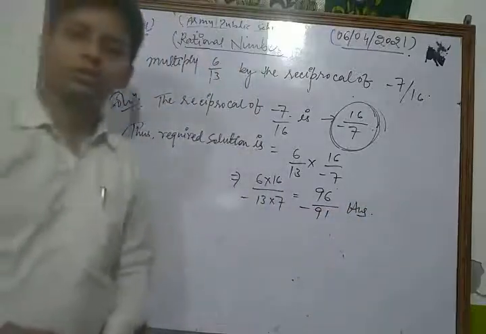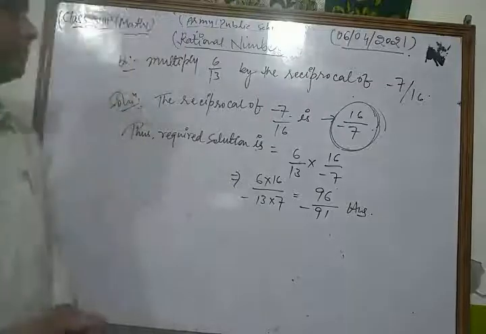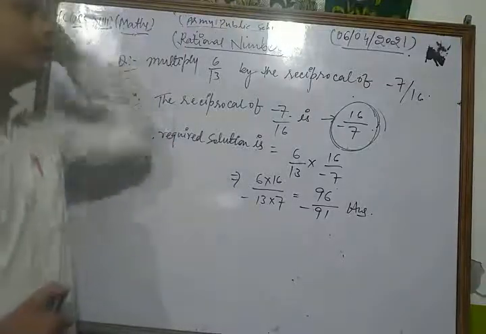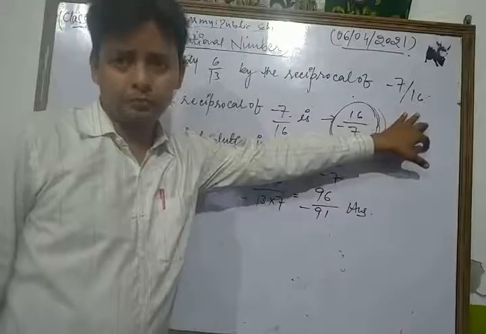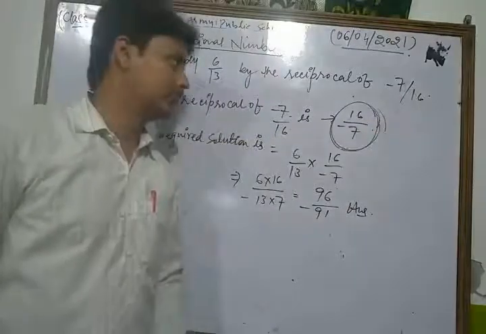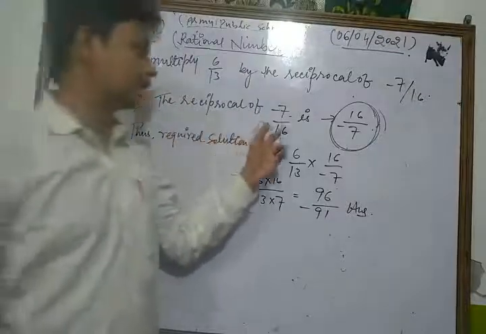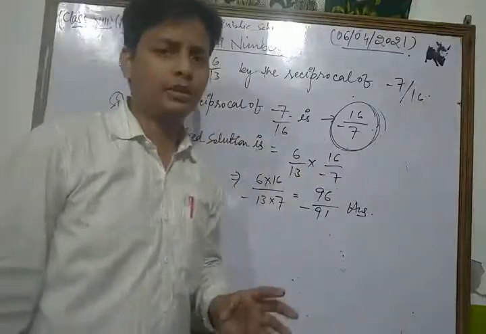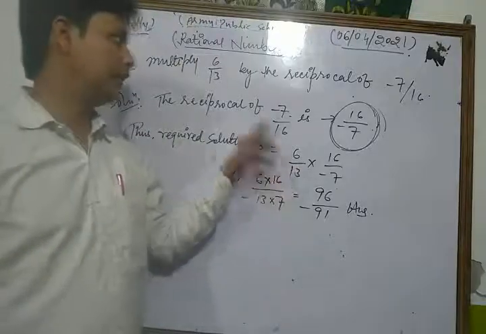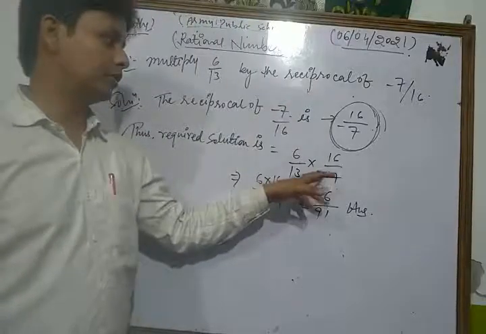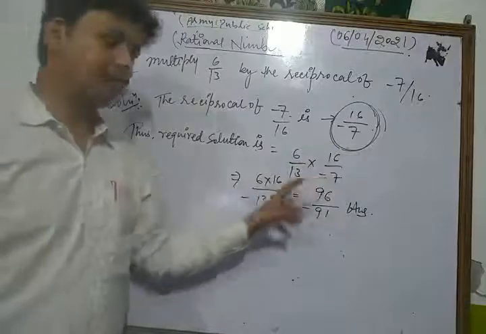Let's see once more. We multiply 6 upon 13 by the reciprocal of minus 7 upon 16, which is 16 upon minus 7, so the solution is 6 upon 13 into 16 upon minus 7. After simplifying we get the result.